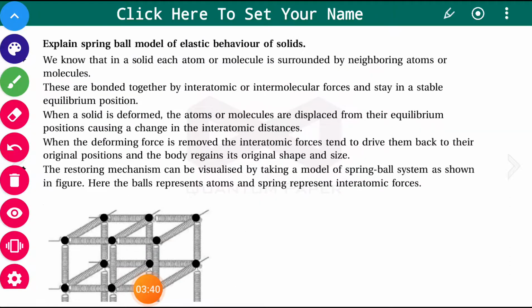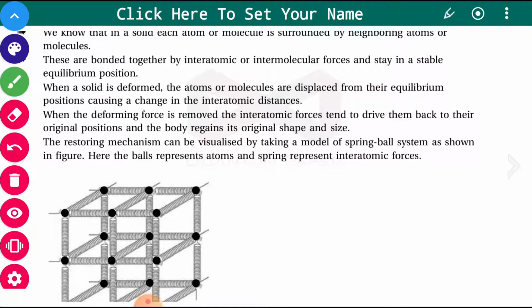Okay. Now, elastic behavior can be explained with the help of the spring ball model. We know that in a solid each atom or molecule is surrounded by neighboring atoms or molecules. These are bonded together by interatomic or intermolecular forces and stay in a stable equilibrium position.